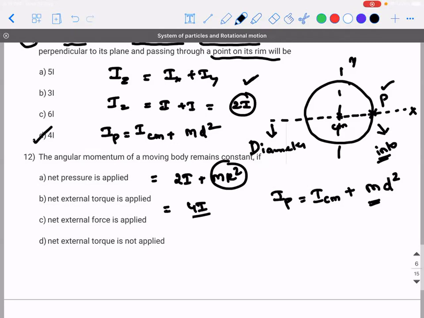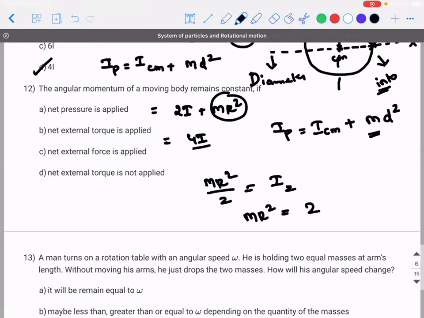Is everyone clear with this? One minute. I don't think it is 2i. See, mr square by 2 is the moment of inertia about the z-axis.